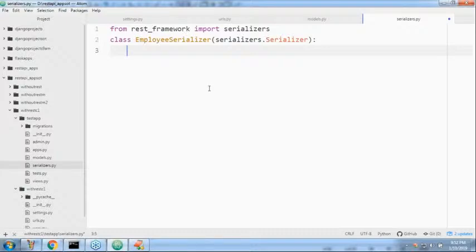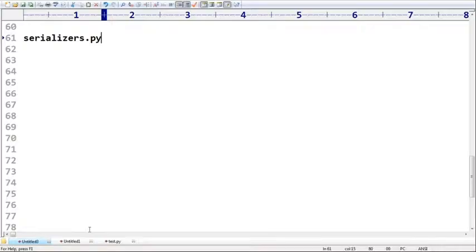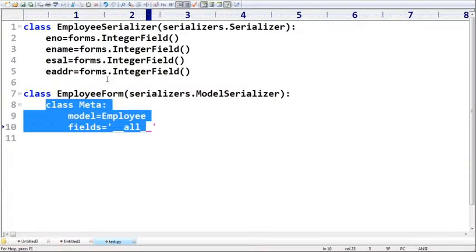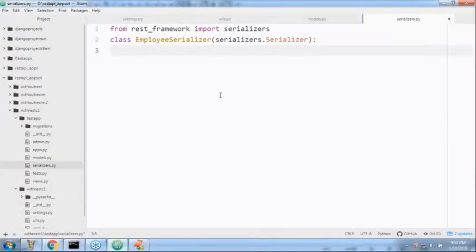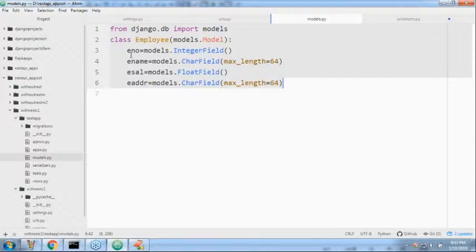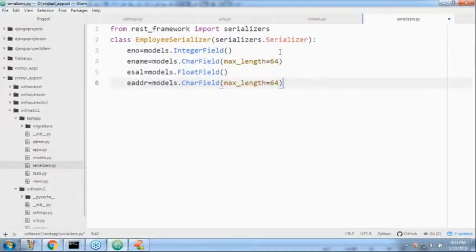Now, if you are defining normal forms, all the fields we have to define. Correct, right? If you are using a normal serializer, not a model serializer, we are required to define all the fields manually. Remember that, sir. What do I have to take? Already the model's fields are available. Just copy paste.